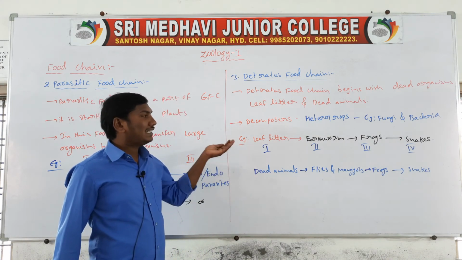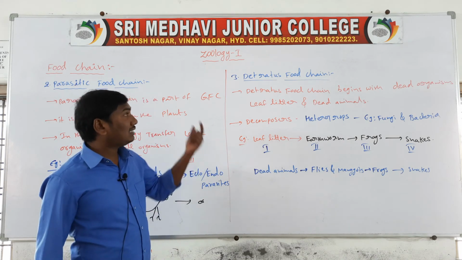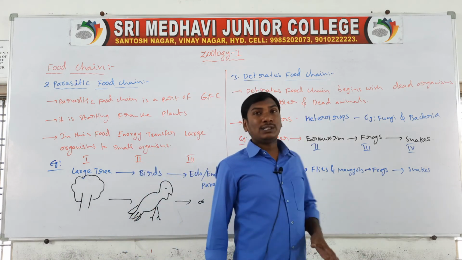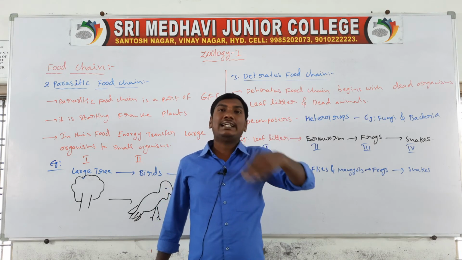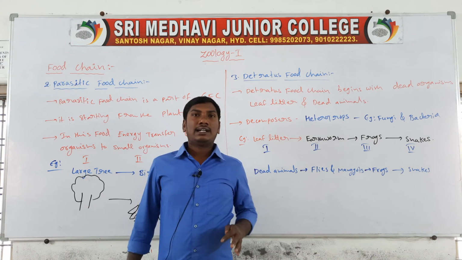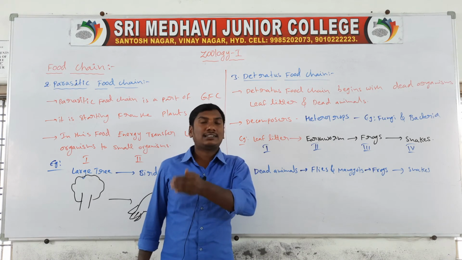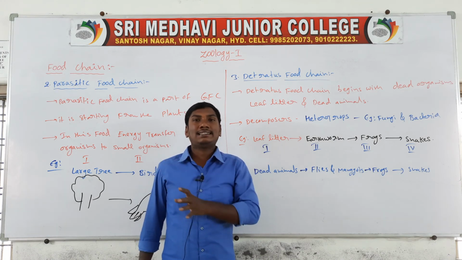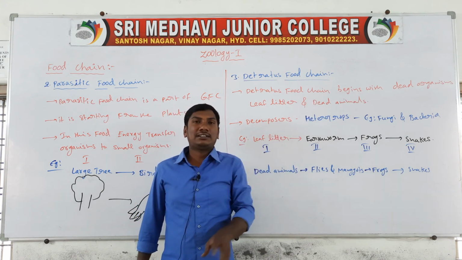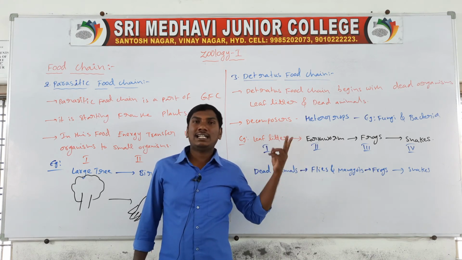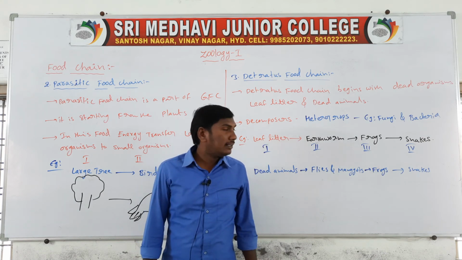The detritus food chain means the energy from dead particles is transferred from one trophic level to another trophic level. This detritus food chain is very important because in any food chain, any trophic level finally ends in the detritus. When an animal dies, that energy goes from dead animals to detritus to plants to the next trophic level, transferring in a cycle-like chain. So there are three food chains: grazing food chain, parasitic food chain and detritus food chain.